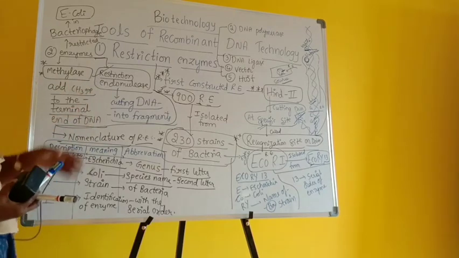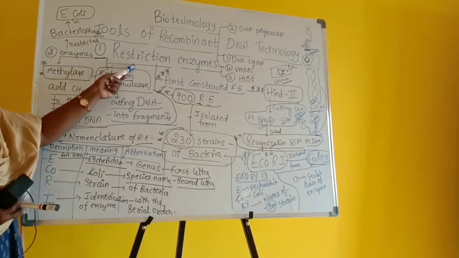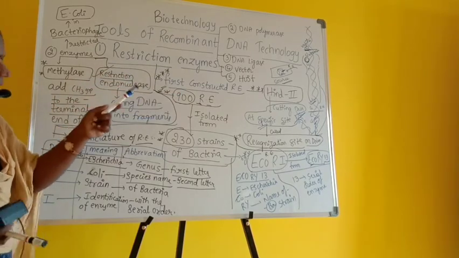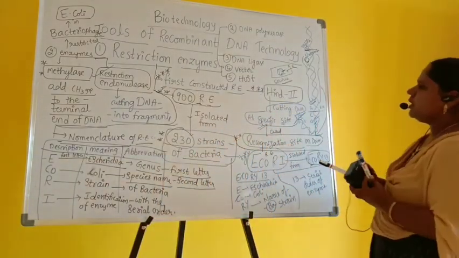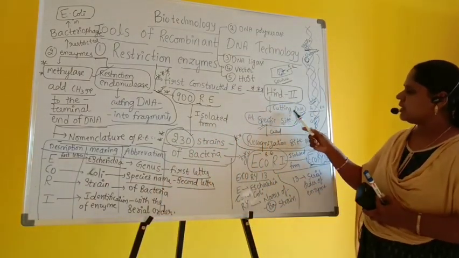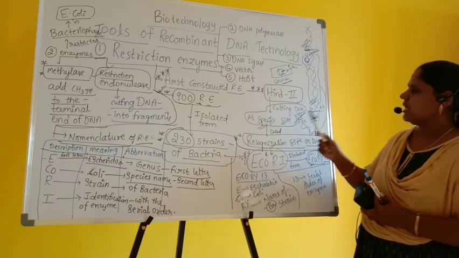Restriction endonuclease is nothing but restriction enzymes. The first constructed restriction enzyme is HindII. It was identified that it cuts the DNA at a particular specific site.